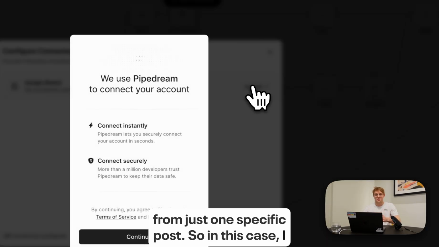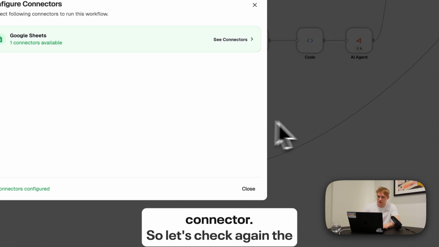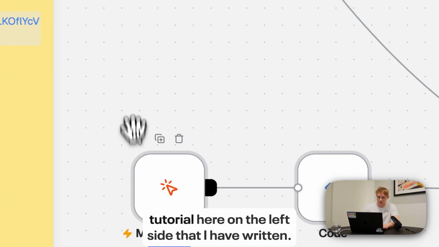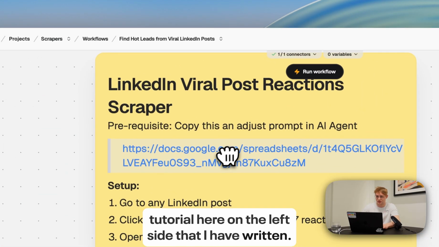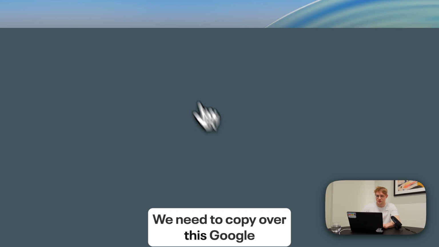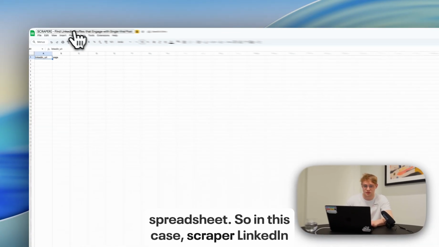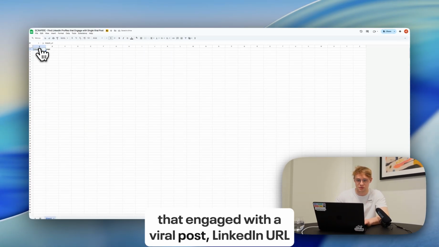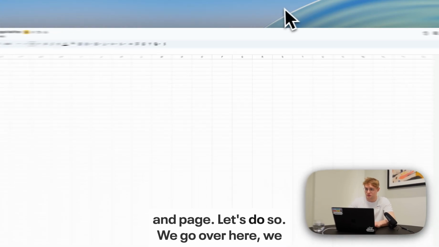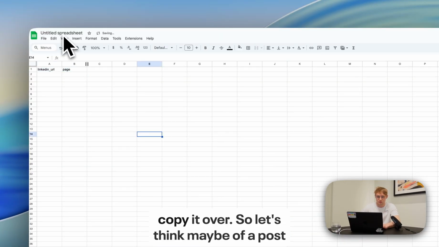So in this case I need again to create a Google Sheets connector. Let's check the tutorial here on the left side that I have written. We need to copy over this Google spreadsheet: Scraper LinkedIn that engaged with a viral post, LinkedIn URL and page. Let's do so. We go over here, we copy it over.